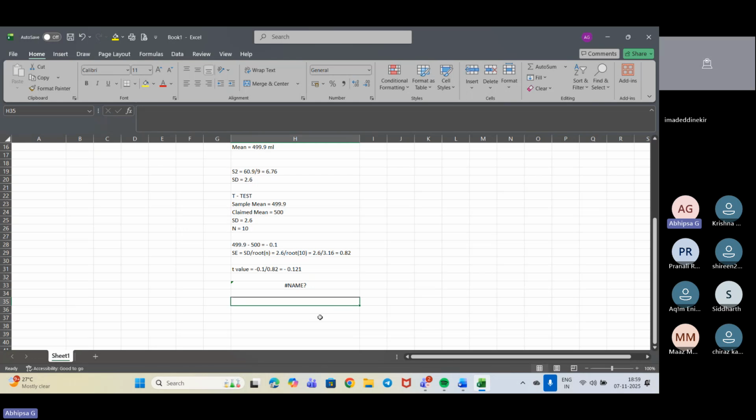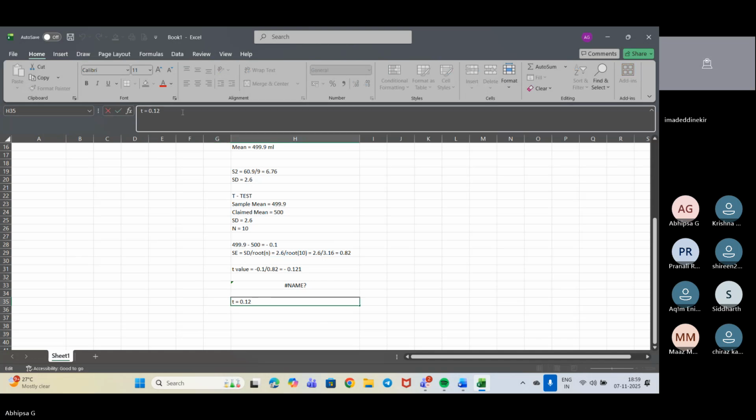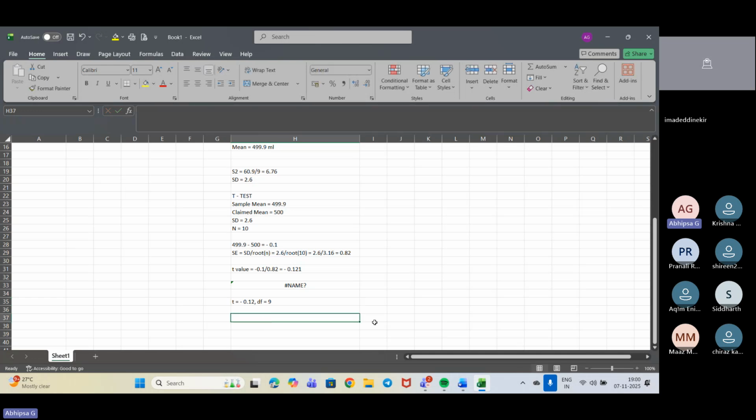So T is equal to minus 0.12. And we have another value called DF, that is n minus 1. N is 10, so n minus 1 gives 9. Now we need to find the P value.